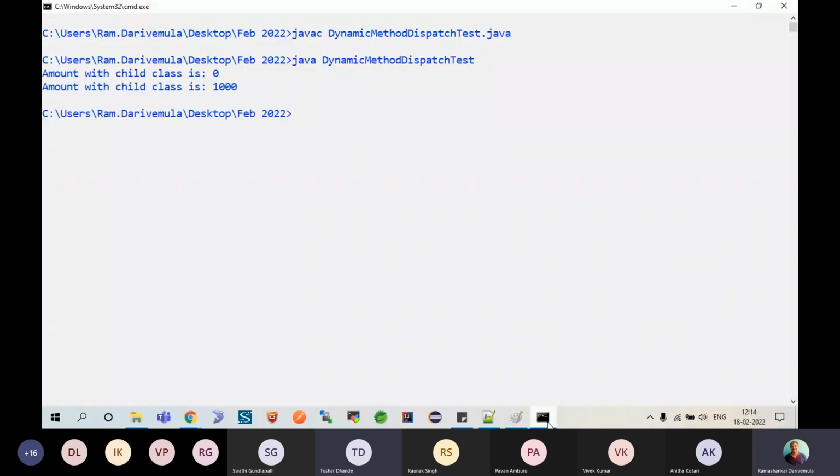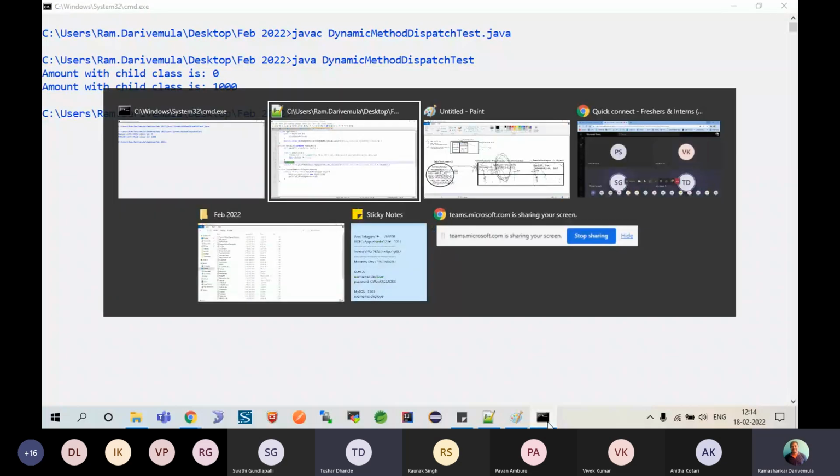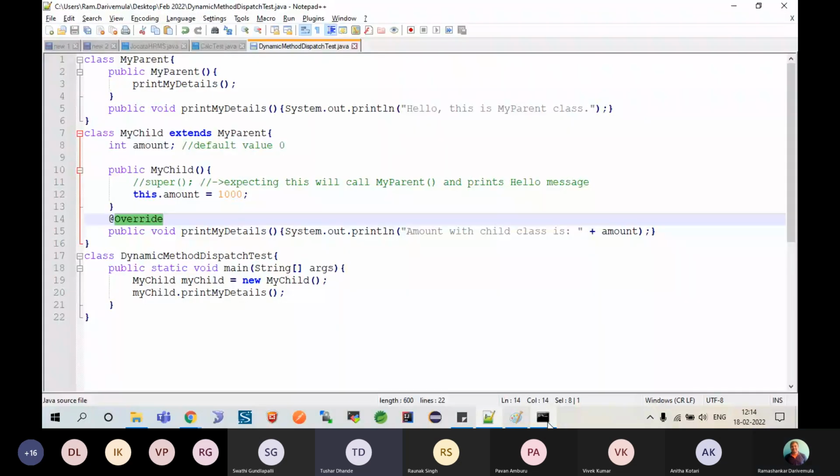It prints amount which is 0 and then 1000. Okay, so a point here, the thumb rule that you need to understand.